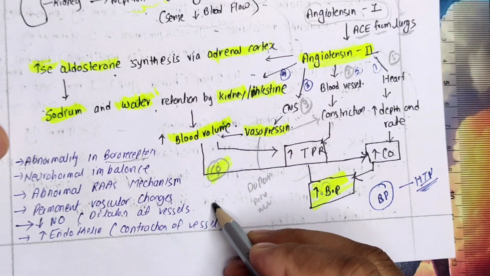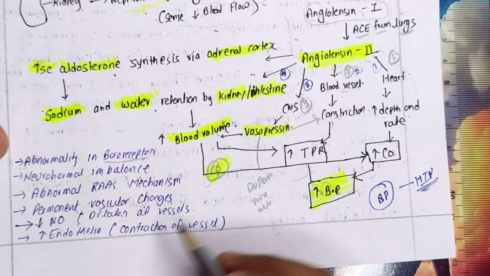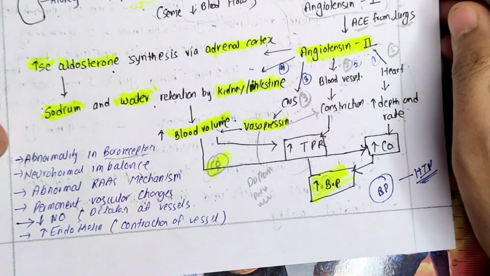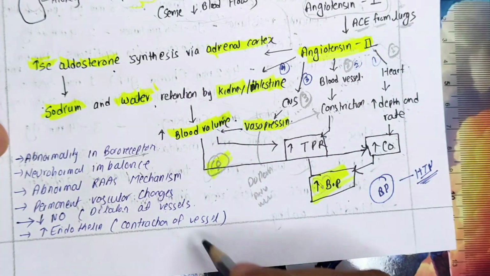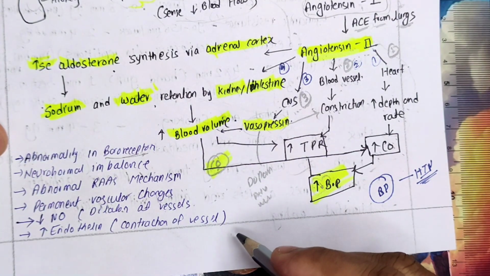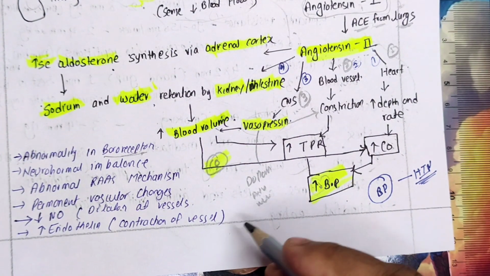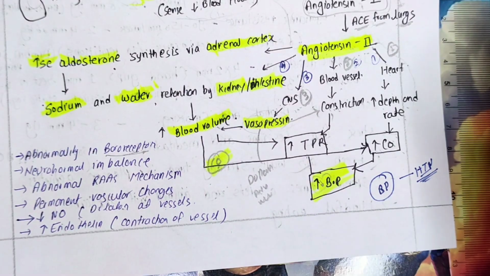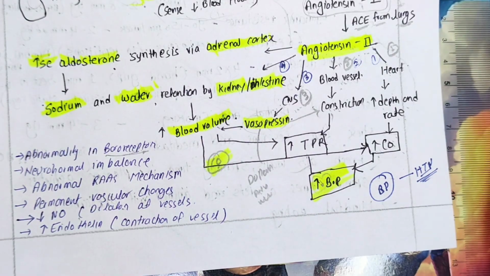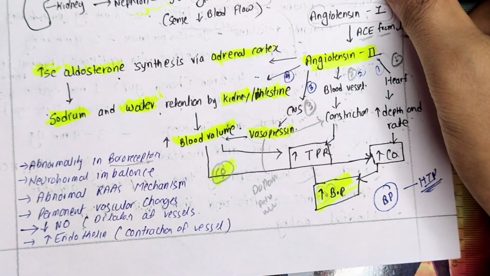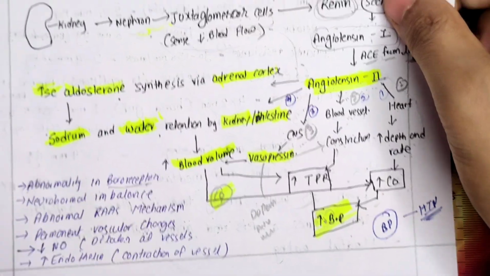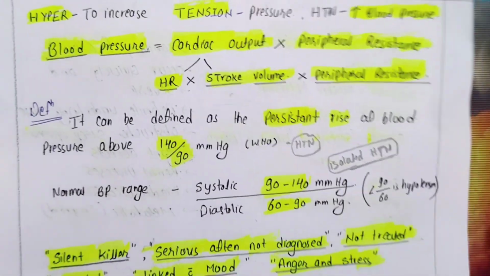Nitric oxide will decrease means BP will increase, and endothelin will be there means there will also be more contraction, TPR will be more, and ultimately BP will be more. So this was the entire pathophysiology of hypertension. Hope you have understood. Right, now before concluding the class, let's revise once quickly in 2 minutes. Then we will end it.